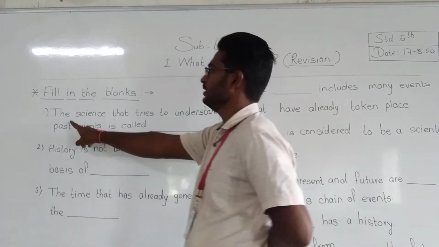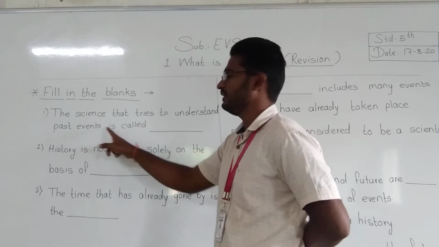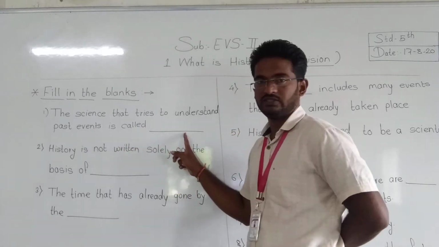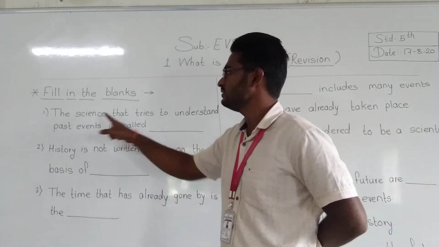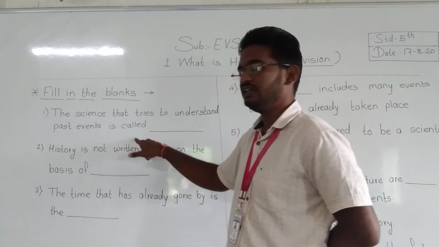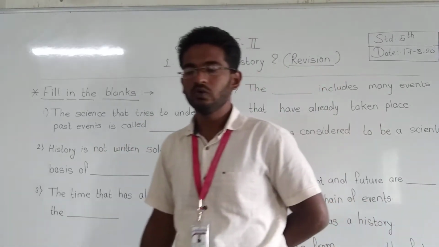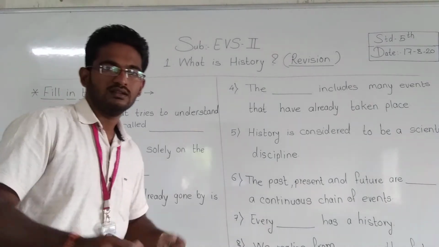See here, the science that tries to understand past events is called dash. I repeat the question again. The science that tries to understand past events is called dash. Who can tell me the answer? What is the answer? History.